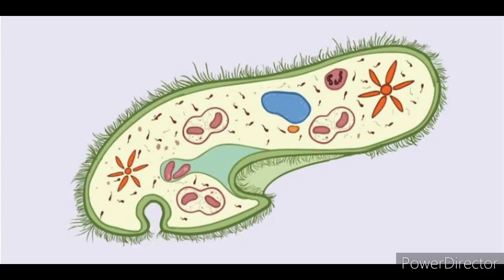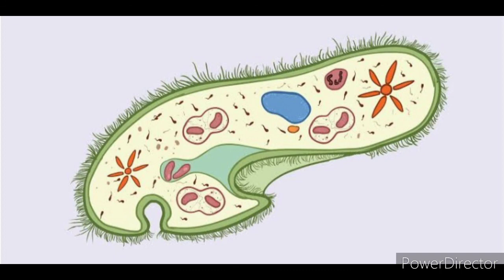This is the picture of a paramecium. Paramecium is a unicellular organism, so single cell. In this cell, transportation happens by means of direct diffusion. Directly the oxygen is taken in and directly the carbon dioxide is removed to the environment.